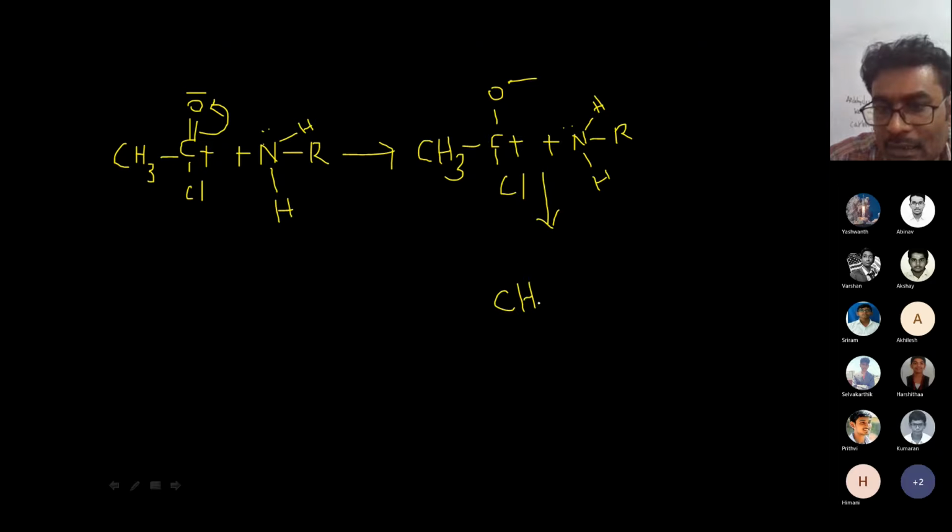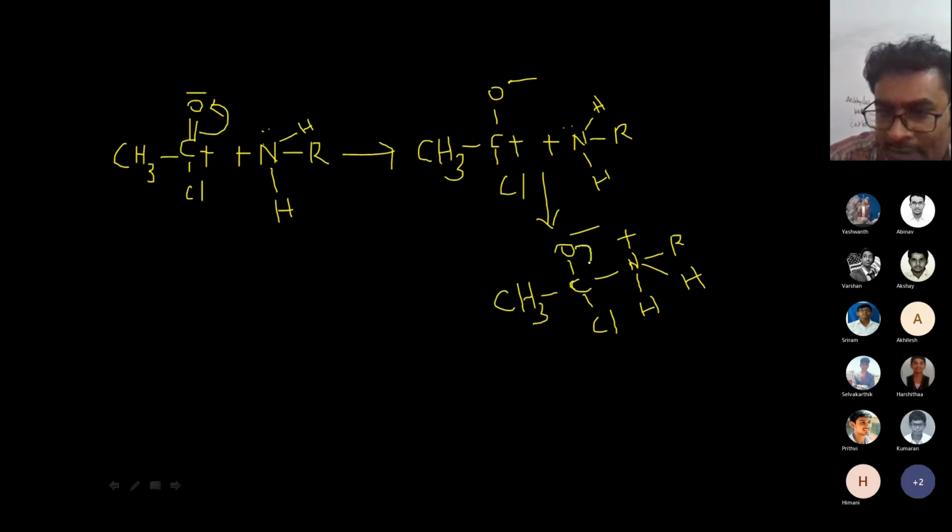CH3, C, O minus, nitrogen, carbon chain, two hydrogen atoms. Nitrogen can form only 3 bonds, but here there are 4 bonds, so it is positive, and Cl is there.